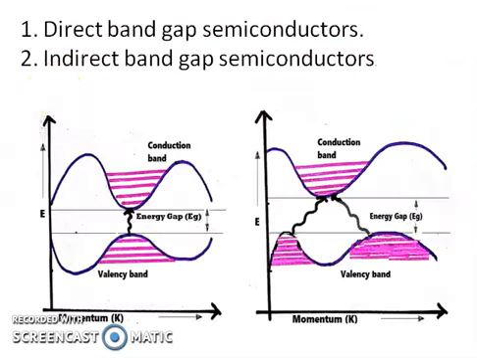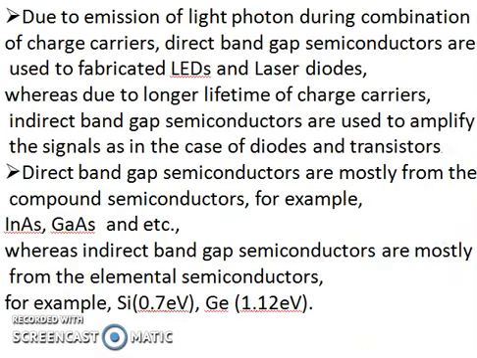As we see again in the second figure, the topmost of the valence band has a different position of momentum. It has different values of momentum and is not synchronized with the bottom of the conduction band. So this type of band is known as indirect band.